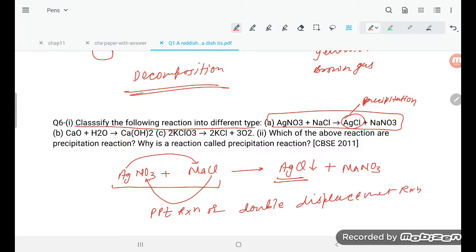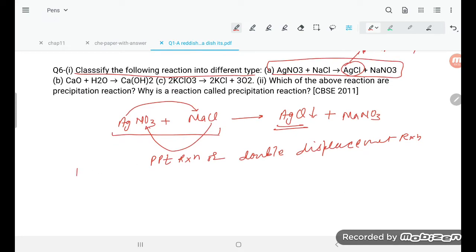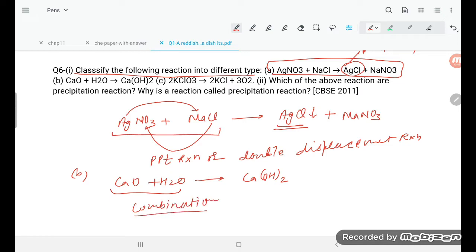Now go for the second one, the B number. CaO plus H2O is going to give, student, Ca(OH)2. So what type of reaction is it? Two are going to combine, student. So this is going to be a combination reaction. Two combine into one. Now the last one, the C number.